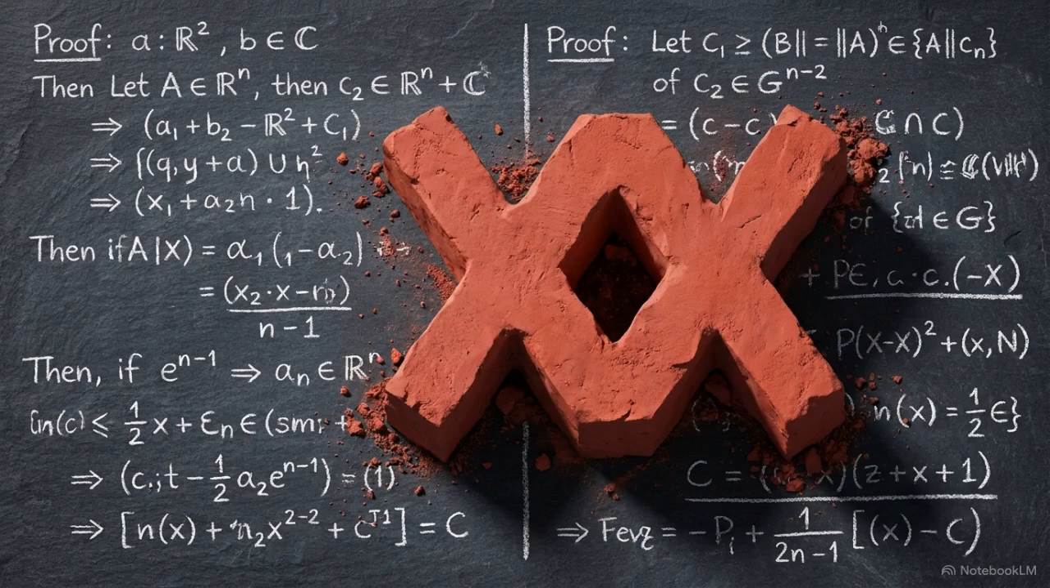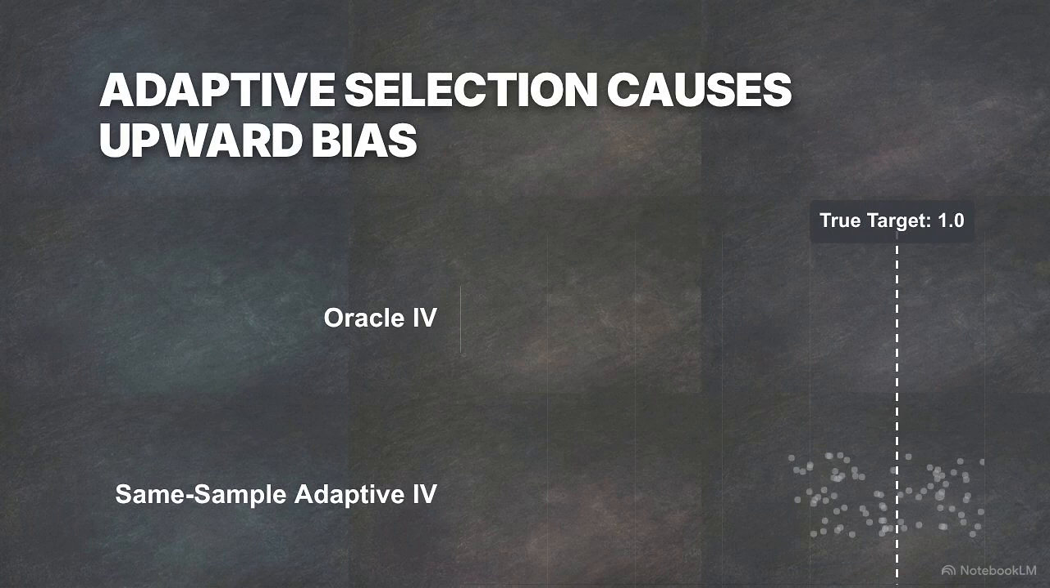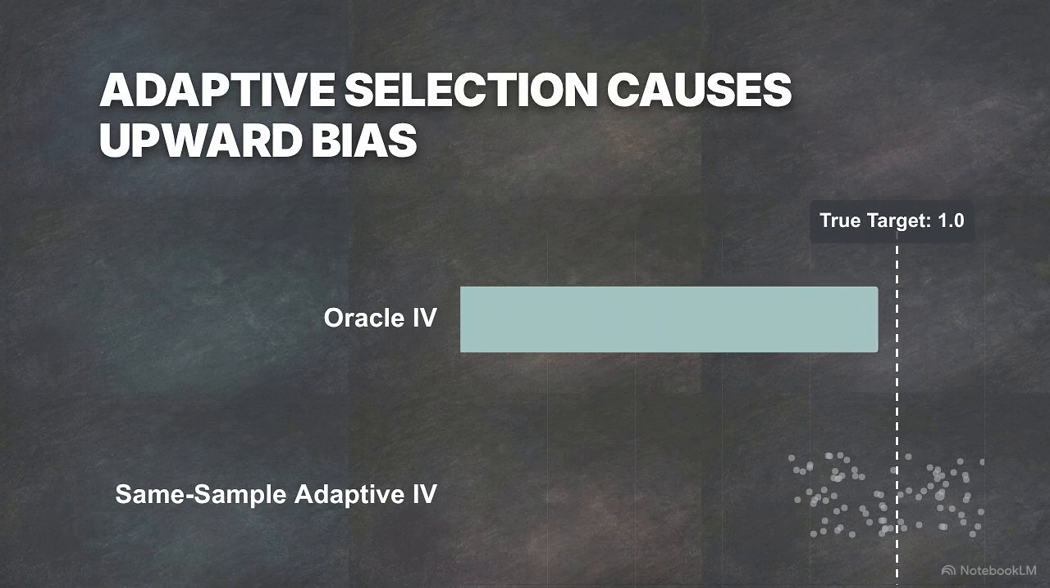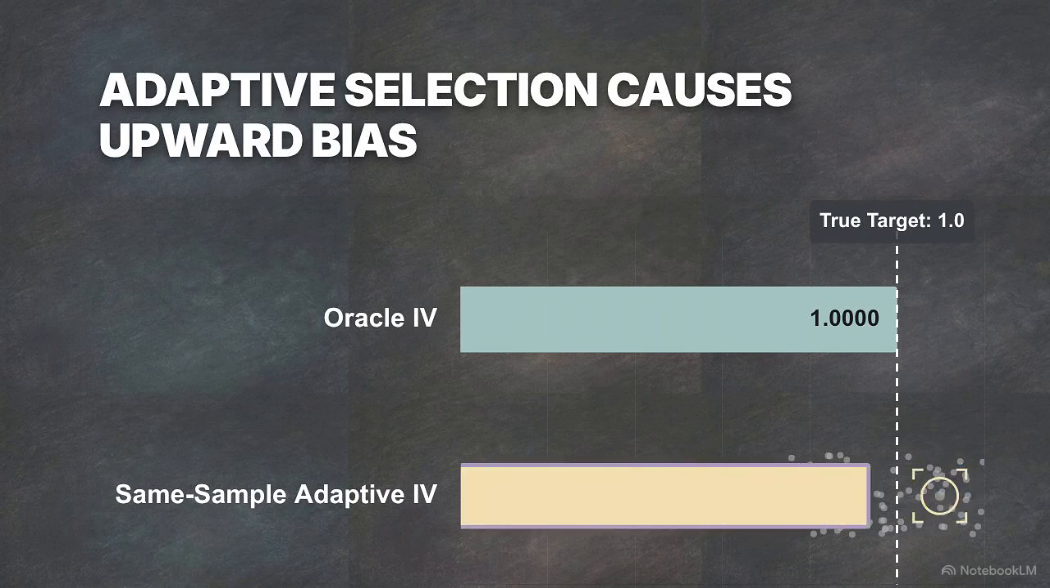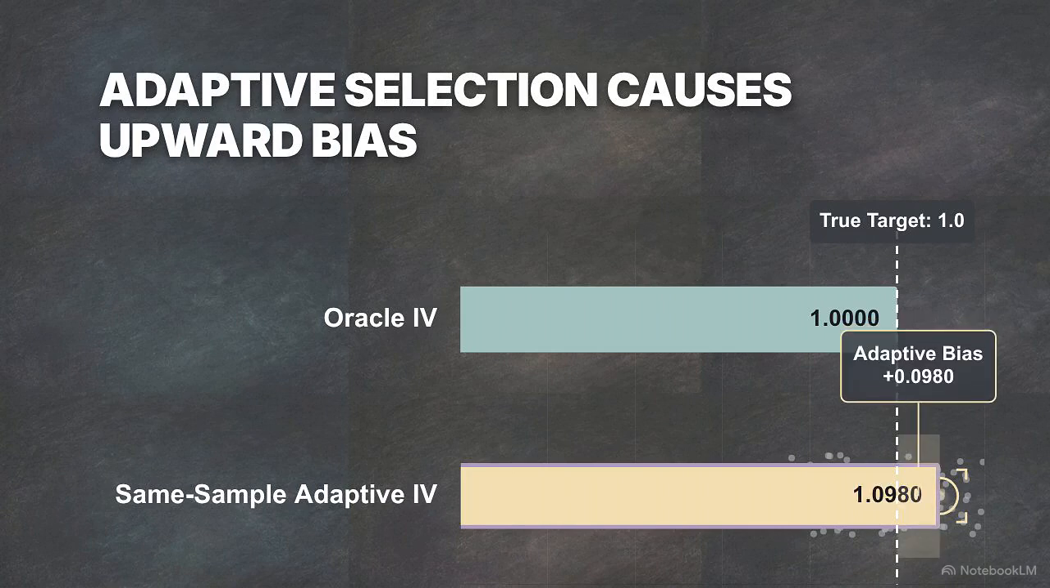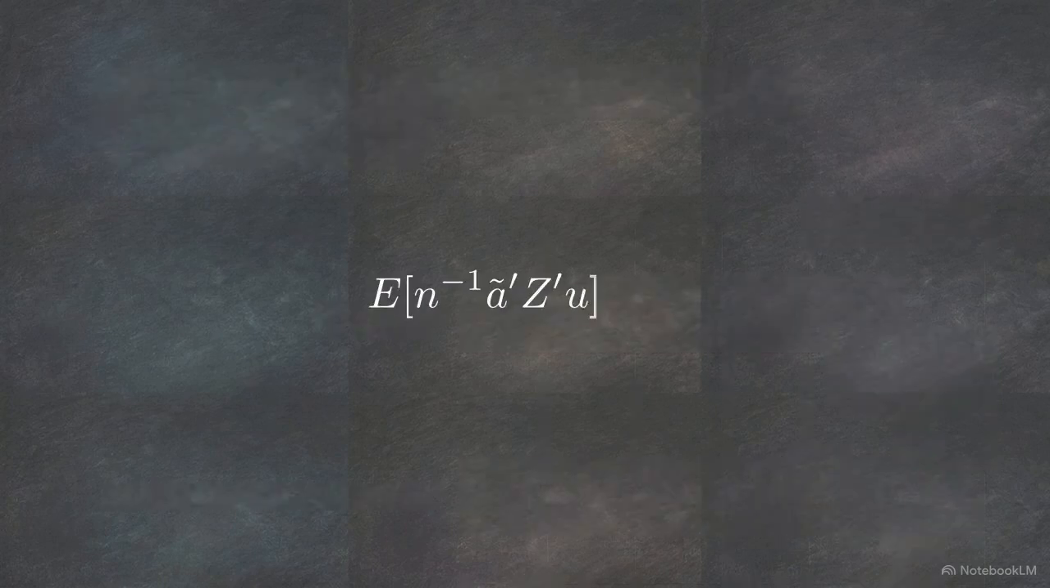This chart visualizes a controlled simulation of an instrumental variables model. We start with 80 candidate excluded instruments and a true target parameter of 1.0. Looking at the Oracle IV row, we see a perfect 1.0 parameter recovery. But when we apply a same-sample adaptive approach to select and estimate on identical observations, a significant upward bias appears, locking in at 1.0980.